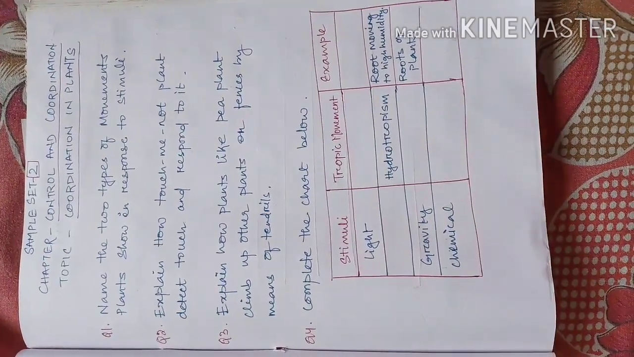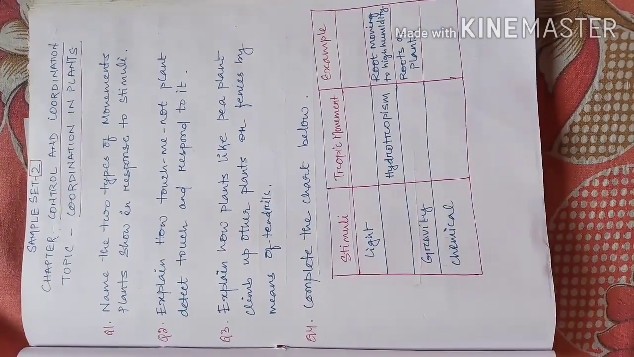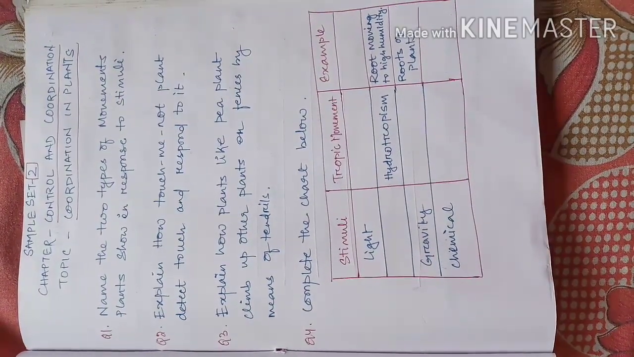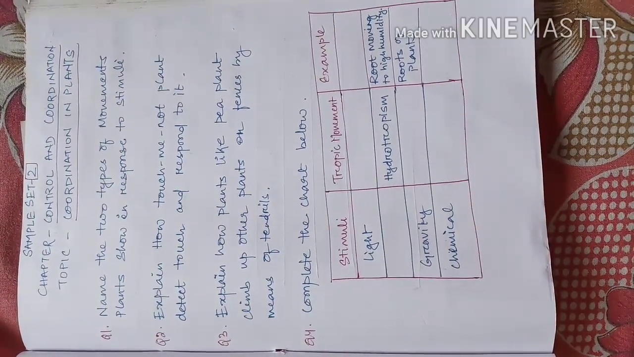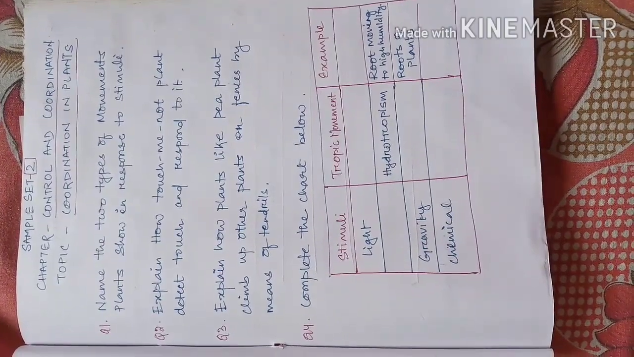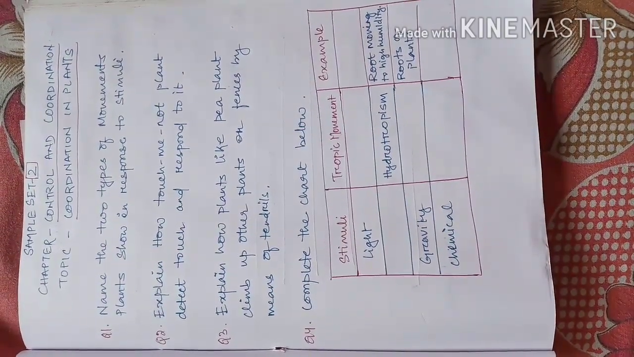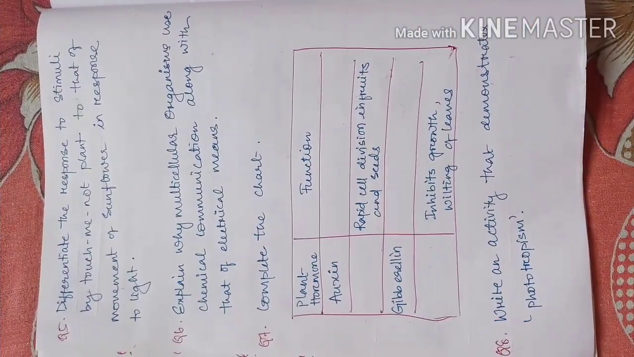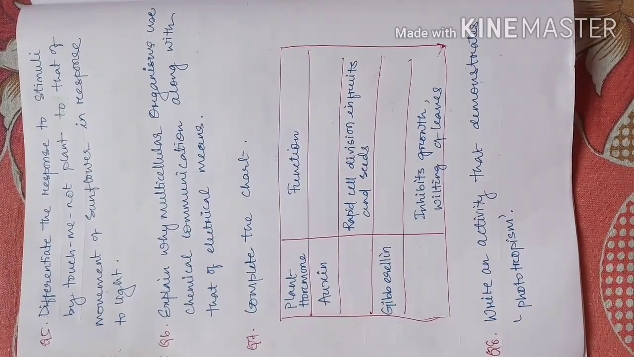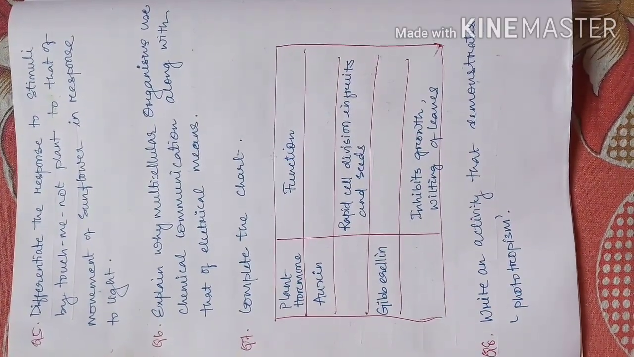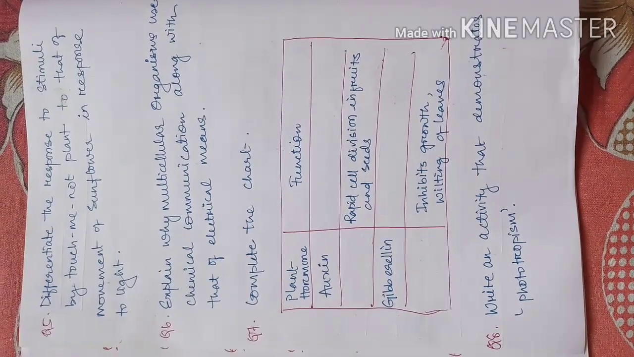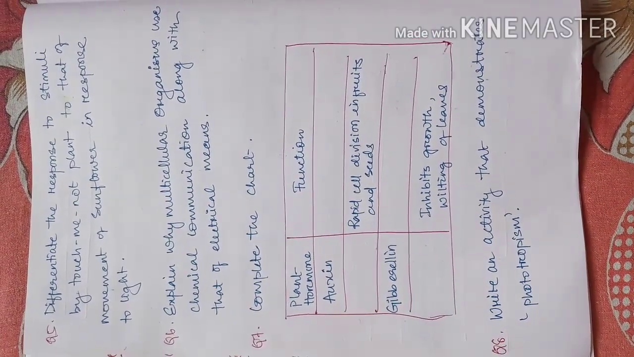So this is the first page of sample set 2, control and coordination, with coordination in plants as the topic, and it has 4 questions. Now let us move on to the second page. Okay, dear students, this is the second page of sample set 2 of chapter control and coordination. It is also having 4 questions, question number 5 to question number 8.